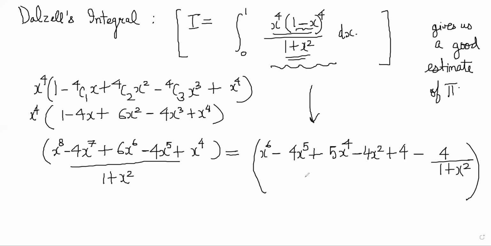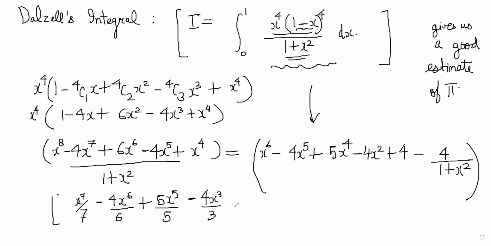Now it is an easy integration to do at this stage. So if you integrate it, you get basically the value of x power 7 by 7 minus 4 x power 6 by 6 plus 5 x power 5 by 5 minus 4x cube by 3 plus 4x minus 4 tan inverse x.